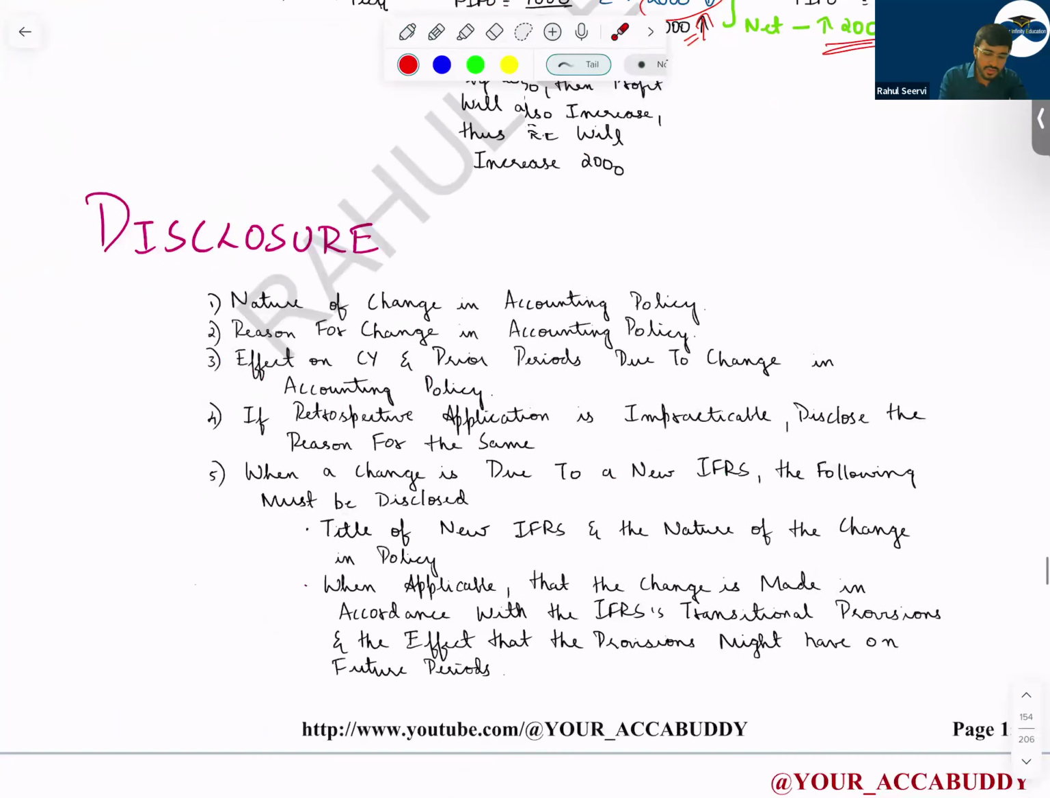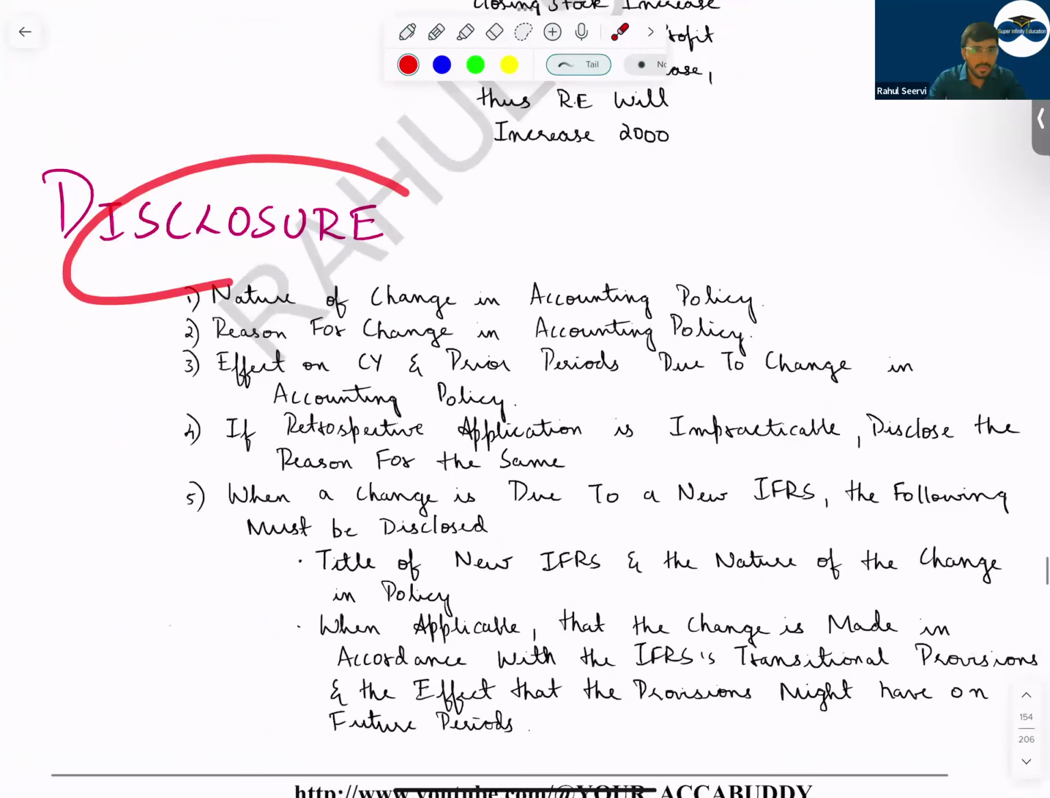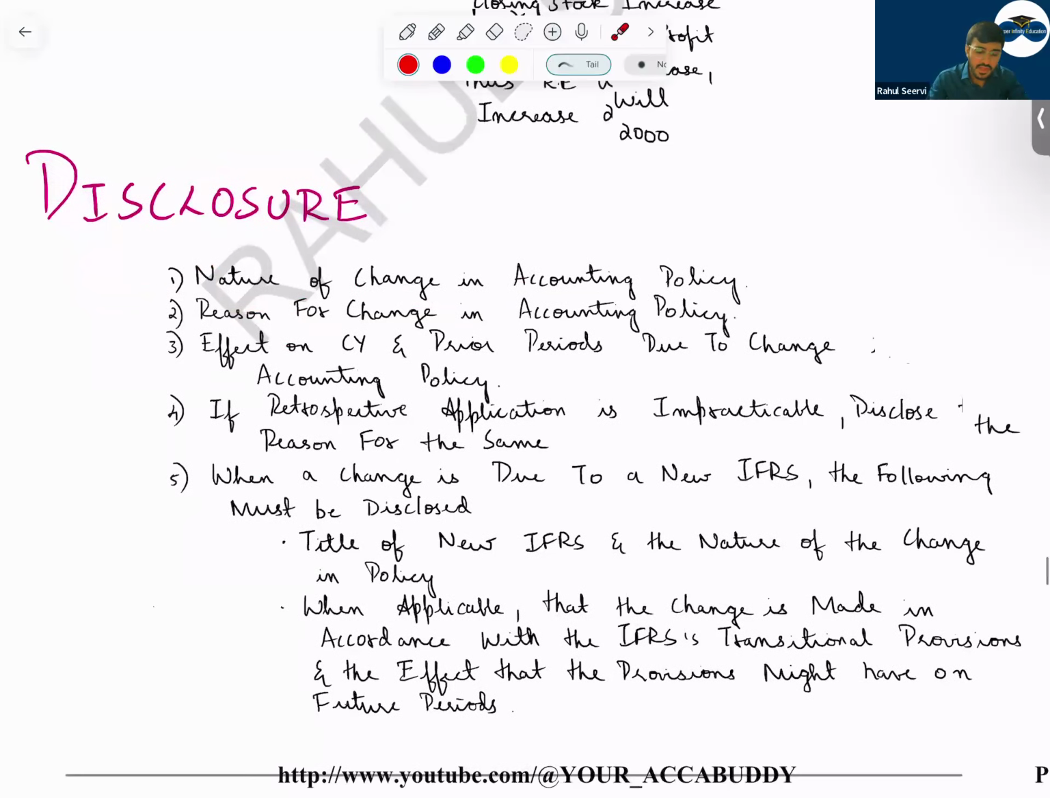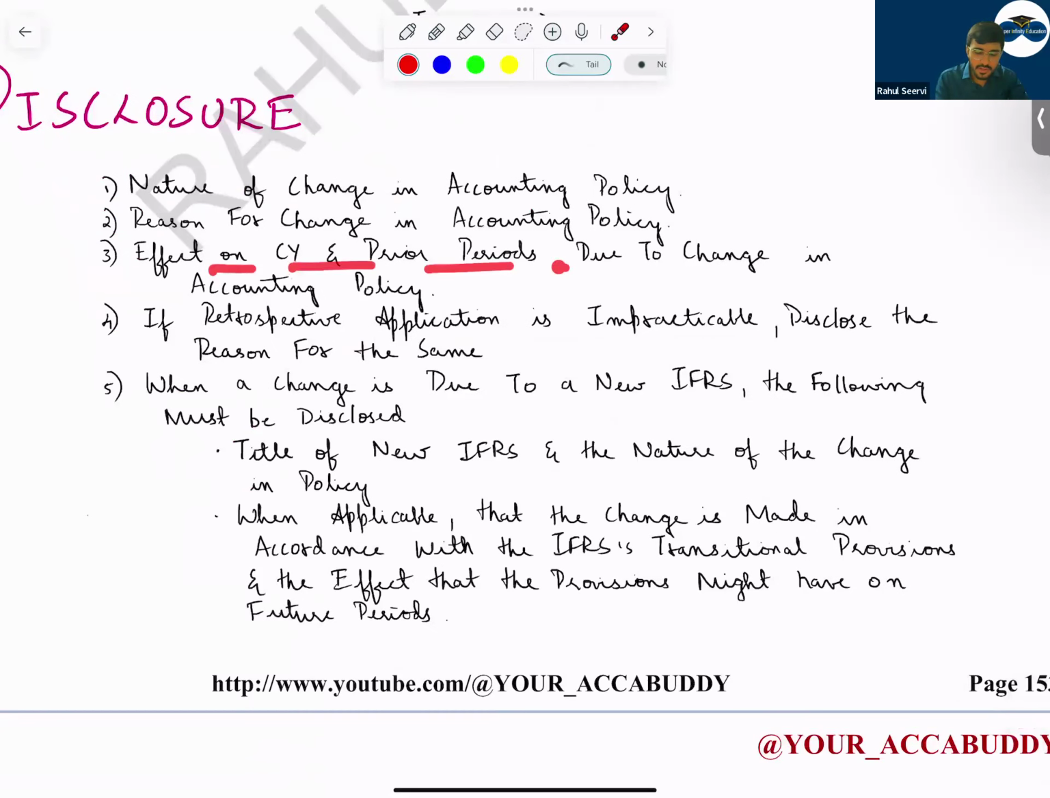Now, what are the disclosures that should be given? Nature of change in accounting policy, reason for change in accounting policy, what is the reason, why did you change from FIFO to weighted average cost? Then, effect on current and prior year due to change in accounting policy. If the accounting policy changes, what is the effect in the previous year and in the current year? If retrospective application is impracticable, disclose the reason for the same. If it's not practicable to do, disclose what is the reason here.